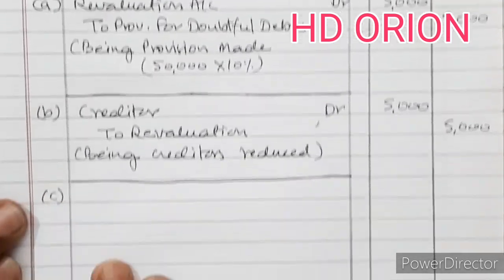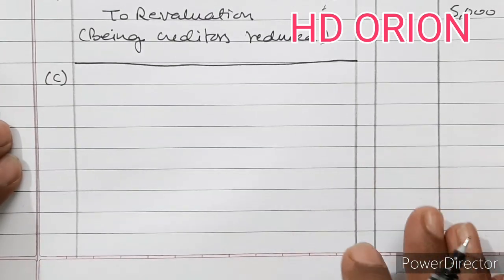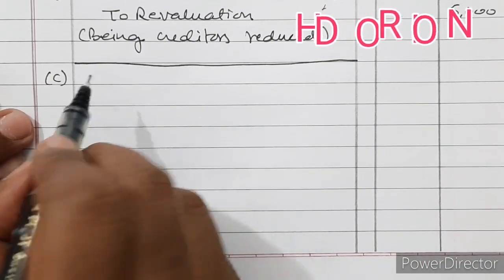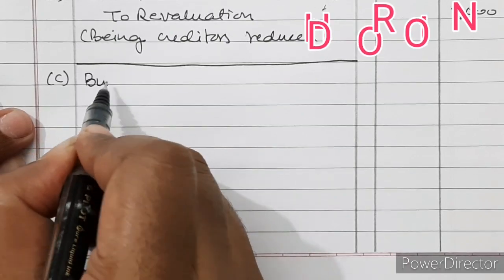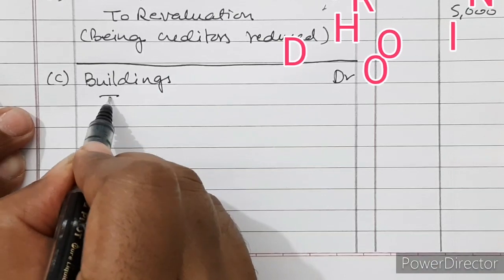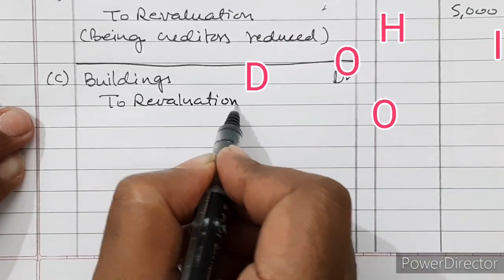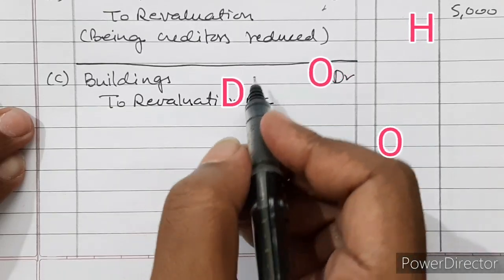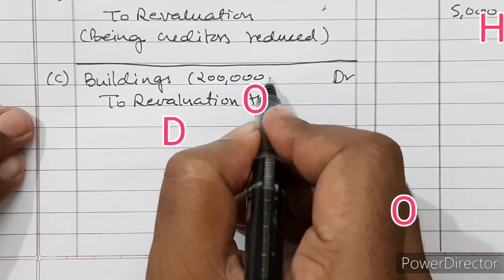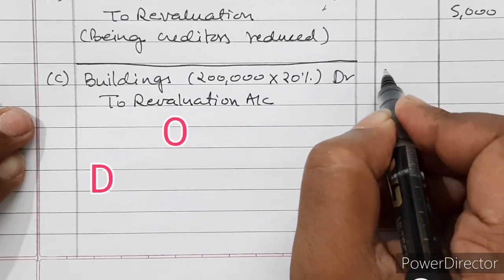Then C. Building was appreciated by 20%. So increase in assets. So assets are debited and increased. Buildings account debited to revaluation account. Two lakhs, 20%. So book value of building is 2 lakh and it is increasing by 20%. So it is 40,000.